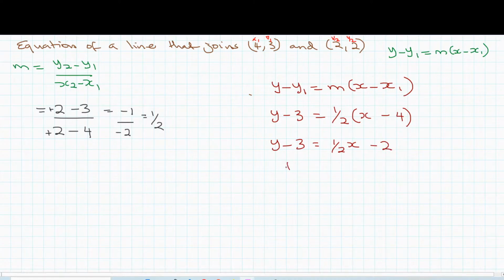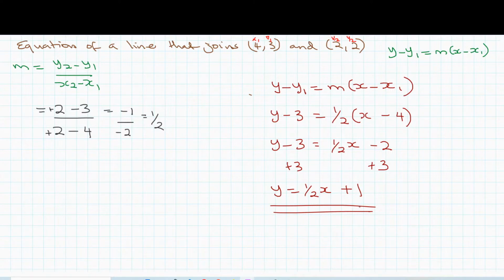Now we can add 3 to both sides of this equation, and we have y is equal to 1/2 x plus 1. That's going to be the equation of the line that joins these two points together. Is this clearer? Does it make more sense to you all?